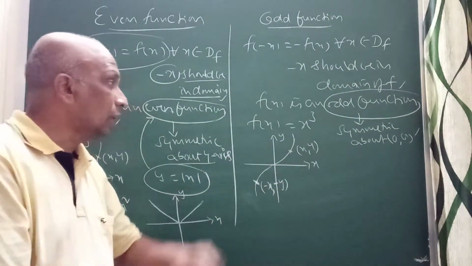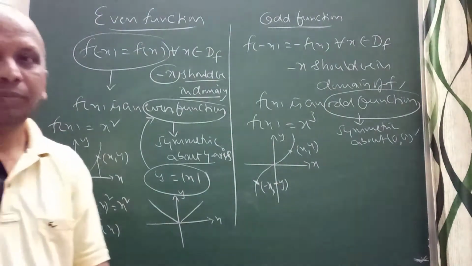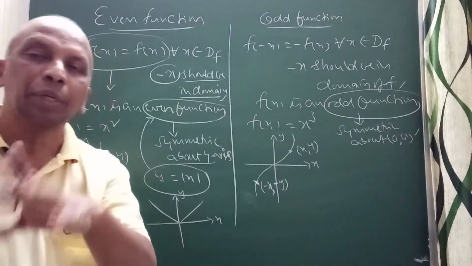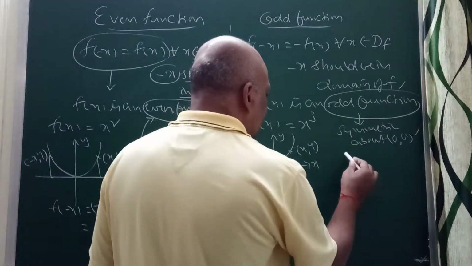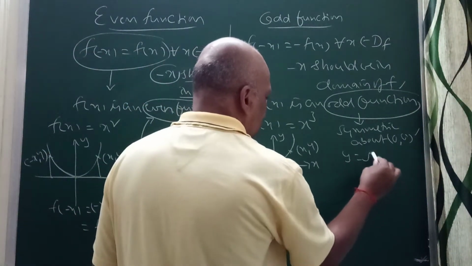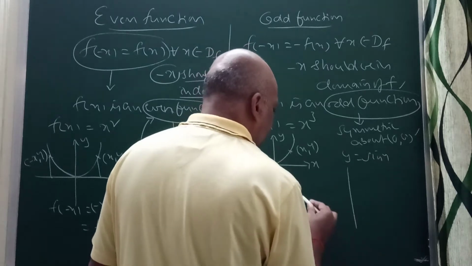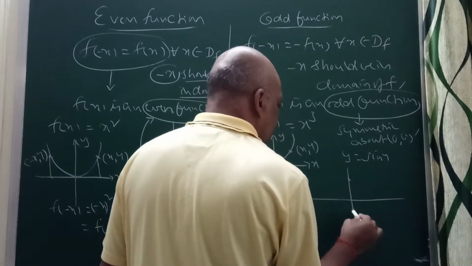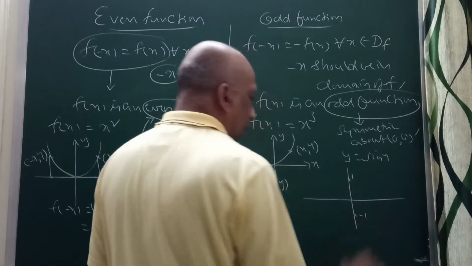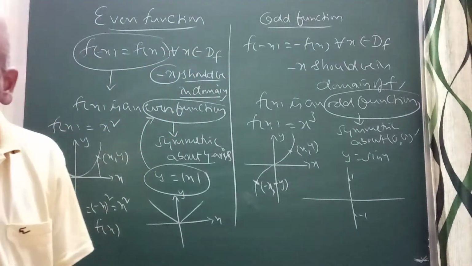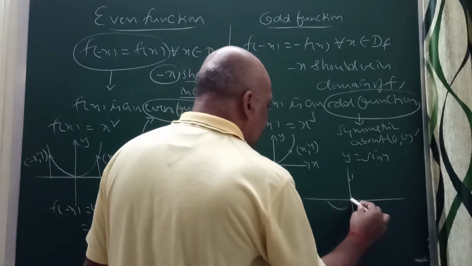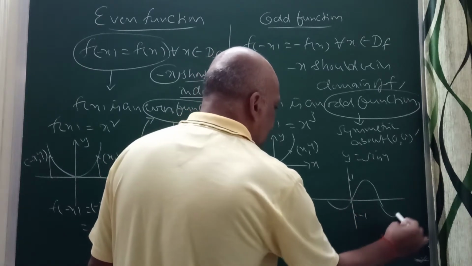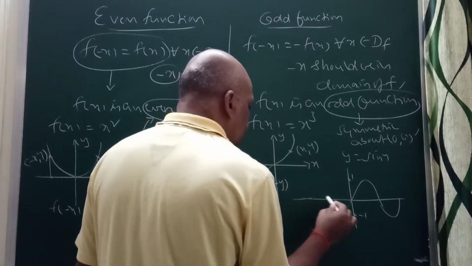That you remember in the case of odd function, x cube. For example, you take one trigonometric function. For example, you take sin x, y is equal to sin x. Think about the graph of y equal to sin x. Because this is maximum 1, minimum minus 1, right? Sin 0 is 0, we can know about this one, right? The graph will go like this, correct? It will come up like this.